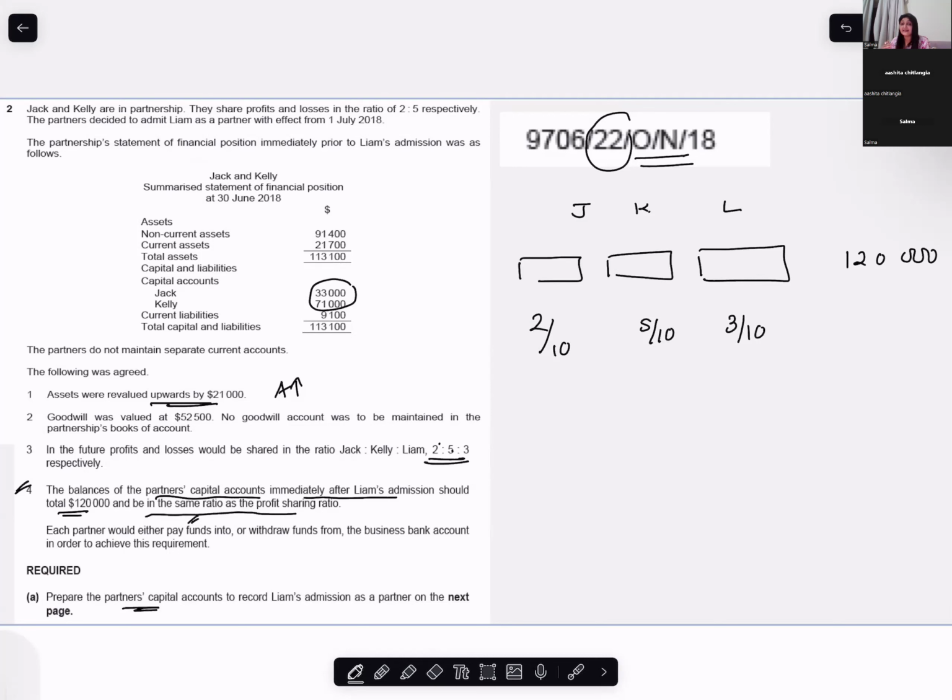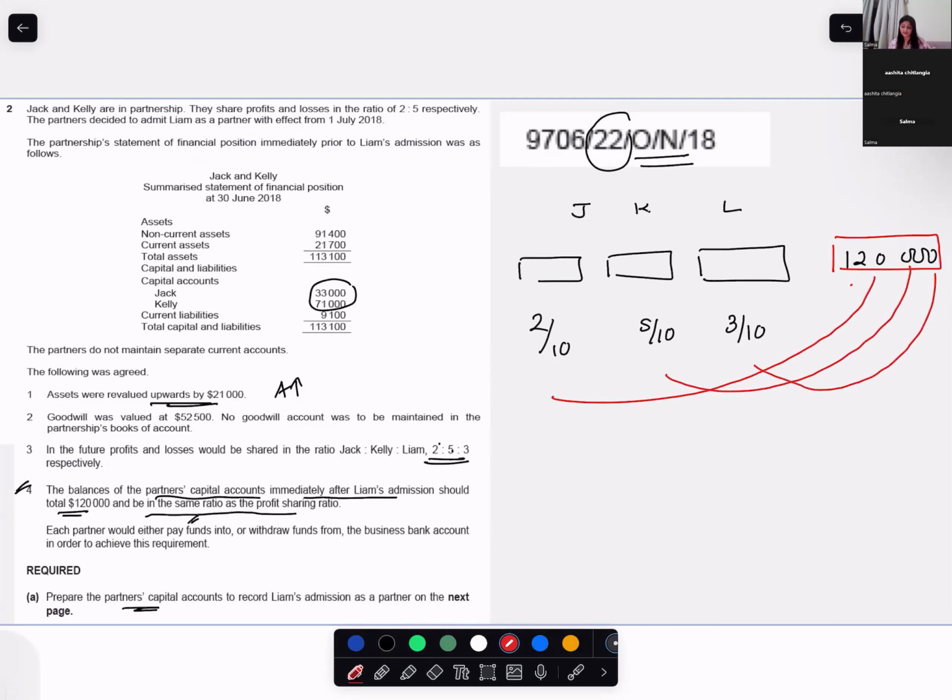So they are indirectly giving us the closing capital. The closing capital is not the balancing figure. You need the closing capital to total 120,000 in the proportion of the new profit sharing ratio.